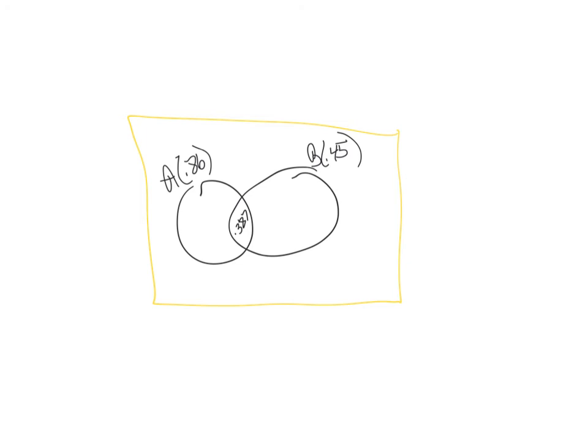Okay, and the question now here is A not occurring. All of this is A not occurring. So we got to figure out how much area that is.